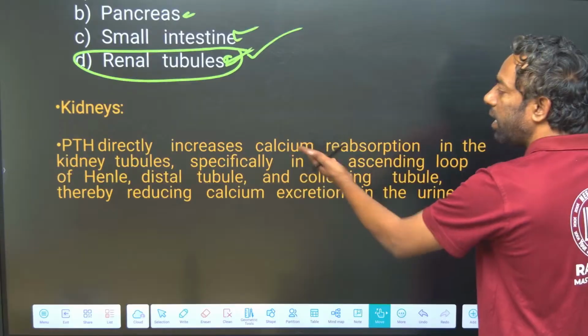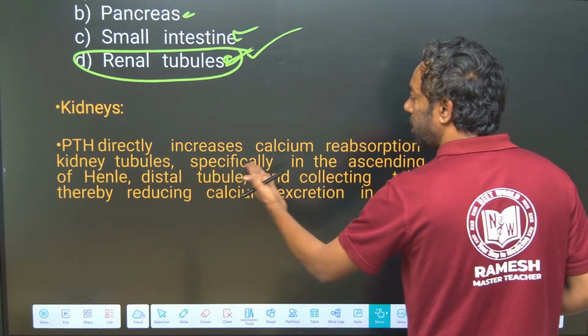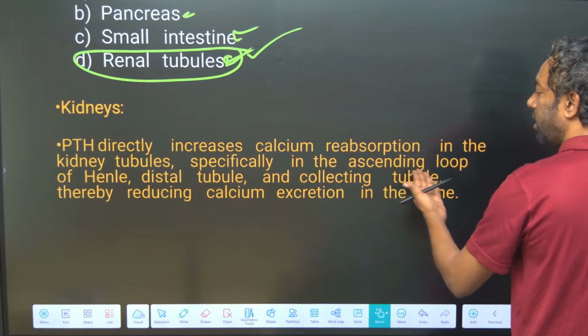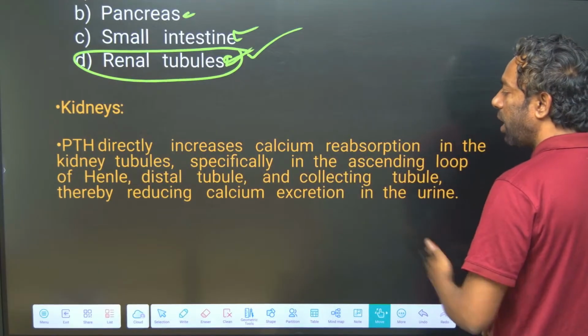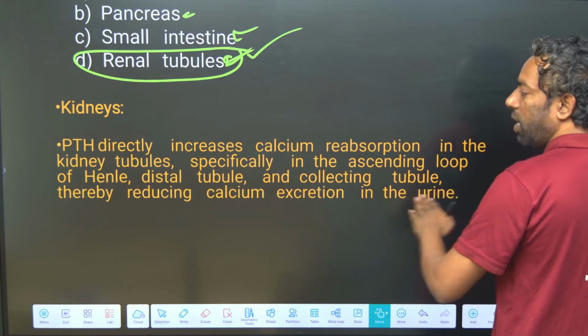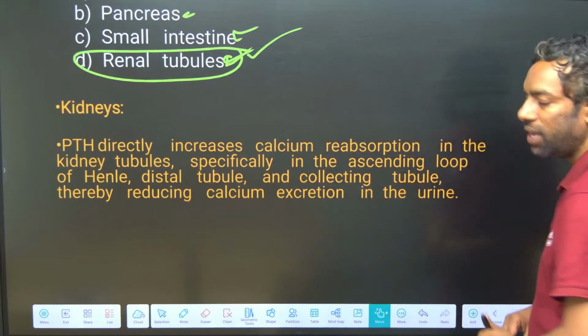Parathyroid hormone directly increases calcium reabsorption in the kidney tubules, especially in the ascending loop of Henle, distal convoluted tubule, and collecting duct, thereby reducing calcium excretion in the urine.